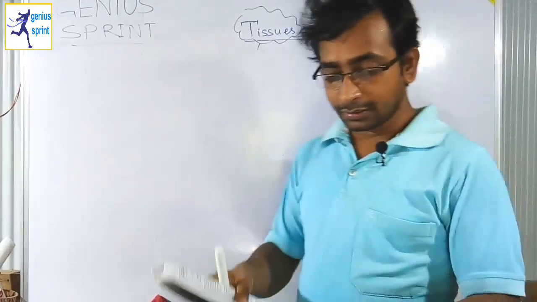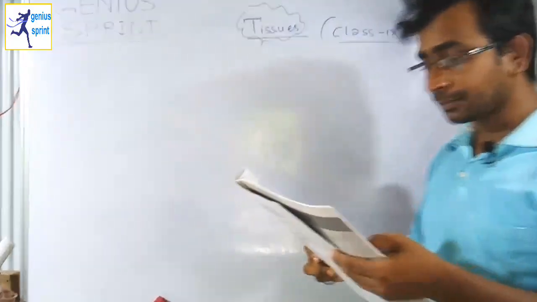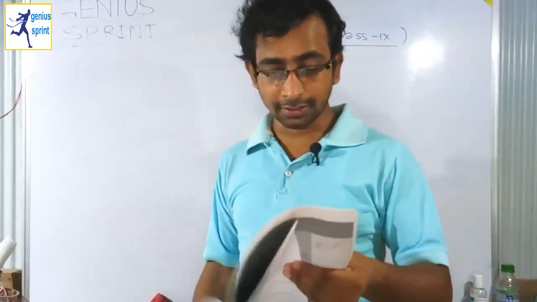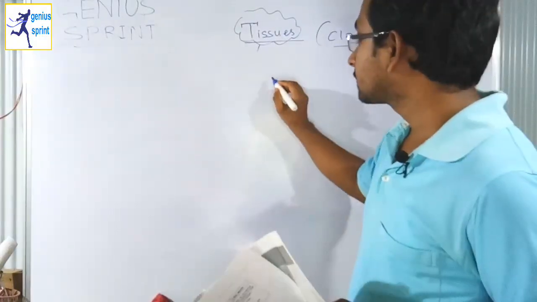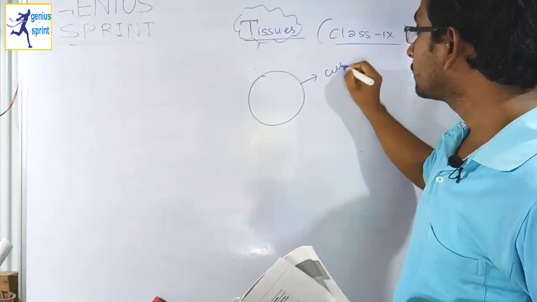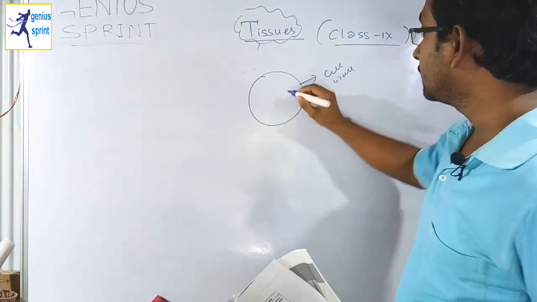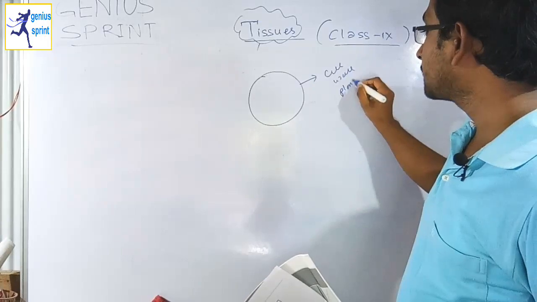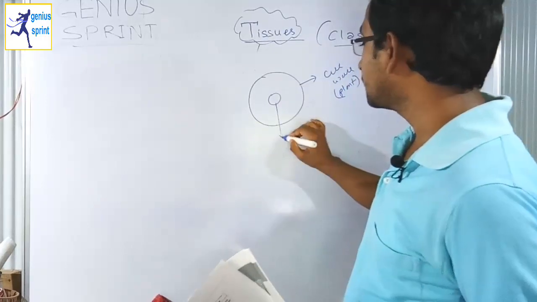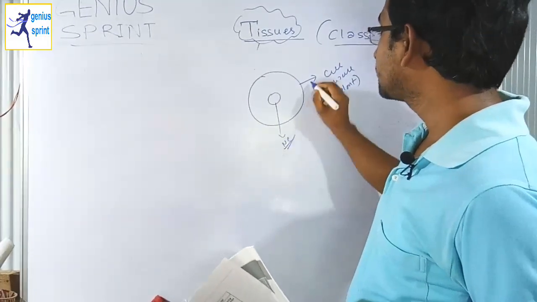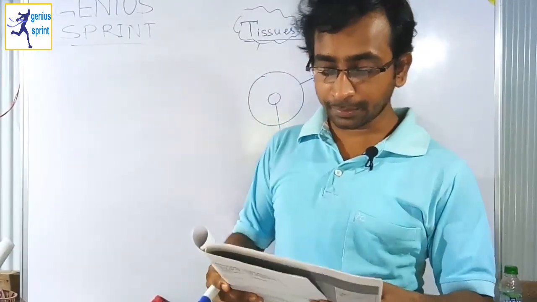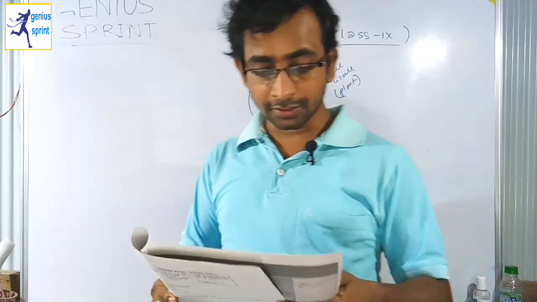So the question was the difference between parenchyma, collenchyma, and sclerenchyma on the basis of their cell wall. Okay, so first of all, what is the cell wall? Suppose this is a cell, then the outermost cover of the cell is called the cell wall. It is present only in the plant cell. That means the cell wall is absent in the animal cell. So this is the nucleus, and this is the cell wall. So your question is to differentiate between parenchyma, collenchyma, and sclerenchyma on the basis of their cell wall.